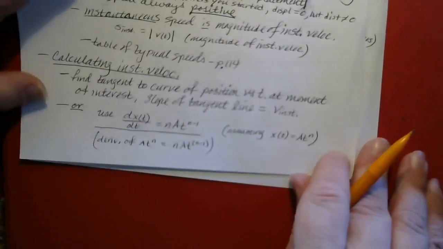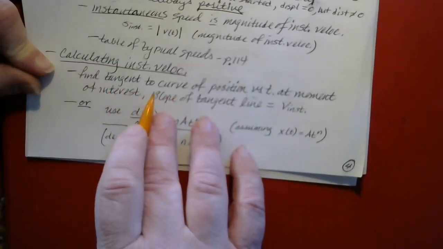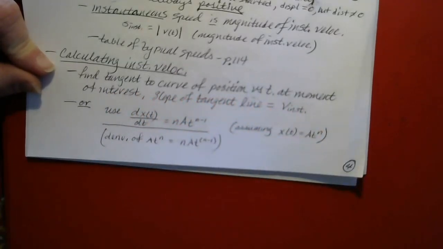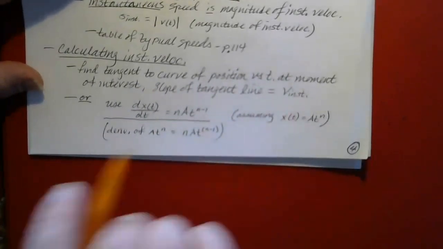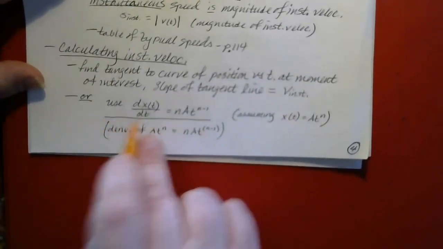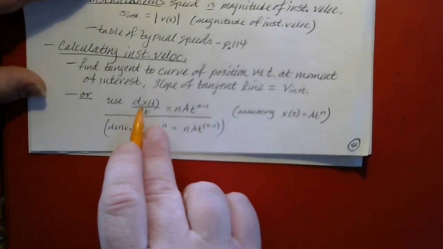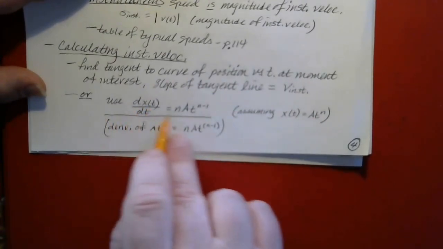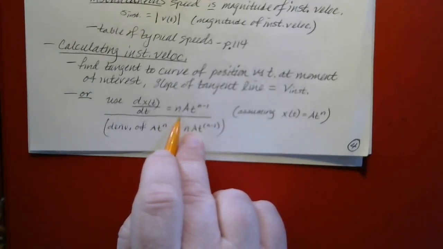Calculating instantaneous velocity. And as I mentioned before, one way to calculate instantaneous velocity is to draw a tangent line to the curve of position versus time at the moment of interest. And if you do it carefully, you can find the slope of that tangent line, and that will be the instantaneous velocity at the moment of interest. Alternatively, and usually more accurately, you can use the derivative of x versus t. And that becomes easier if you have some kind of standard form for the equations.